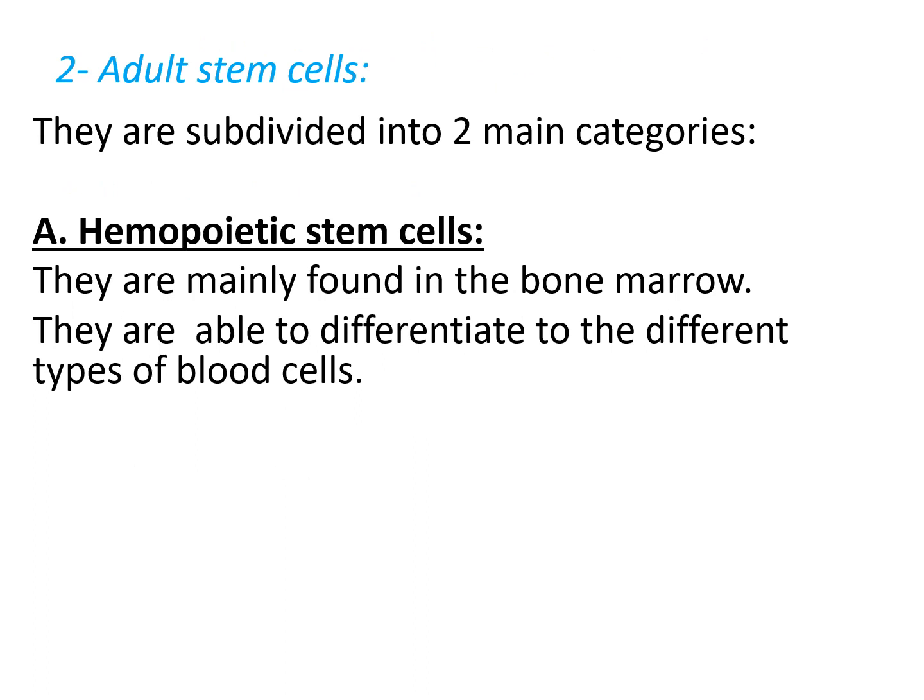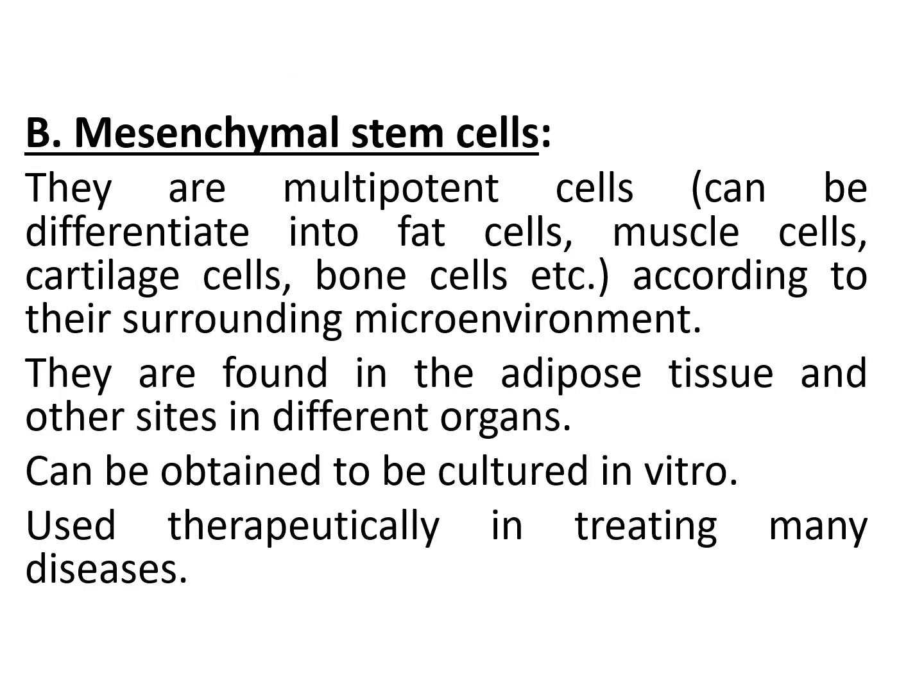Secondly are the adult stem cells, which are present in the adult human body. The first category of the adult stem cells are the hemopoietic stem cells. They are found in the bone marrow, and they are able to differentiate to different types of blood cells. In fact, they are multipotent and not pluripotent as the previous cells. The second category are the mesenchymal cells.